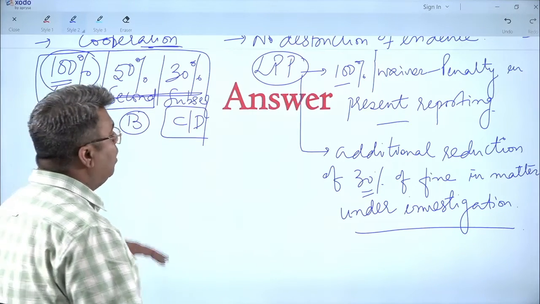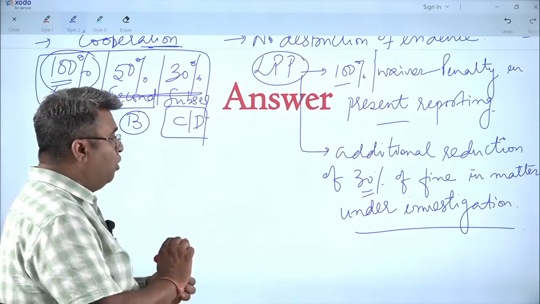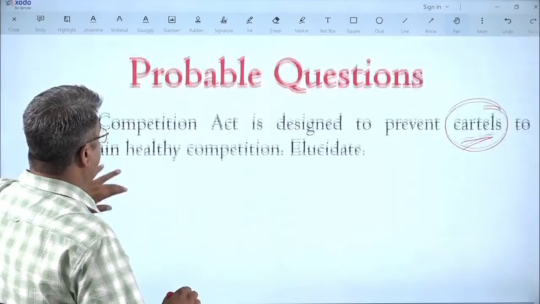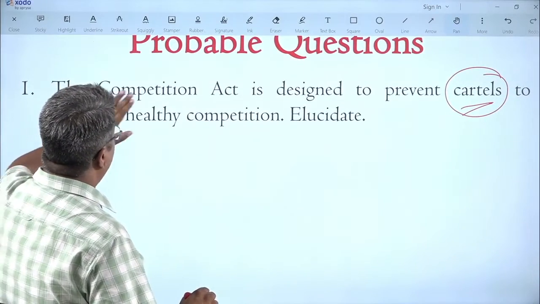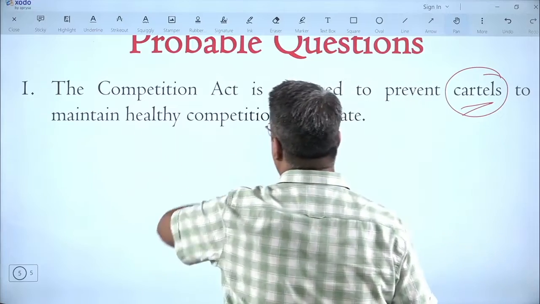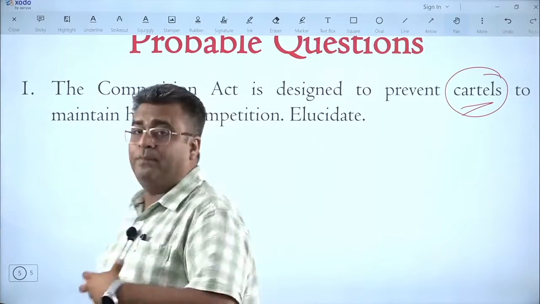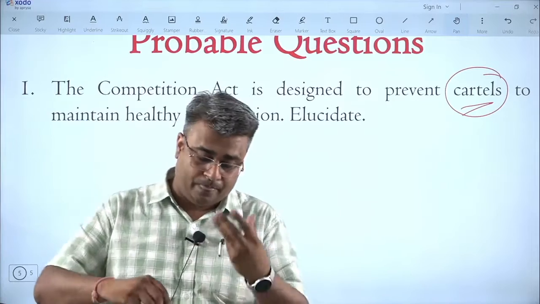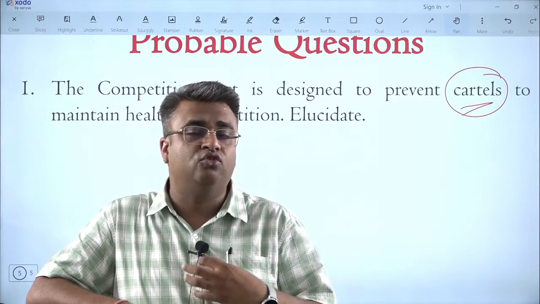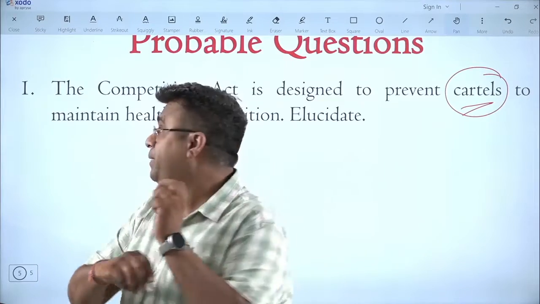Now the point is how this is relevant for all of you, or what kind of question you should be preparing actually. So if you see, guys, the Competition Act is designed to prevent cartels, to maintain healthy competition. So how to approach this answer writing? First, before explaining cartel, you should explain the purpose of the Competition Act.